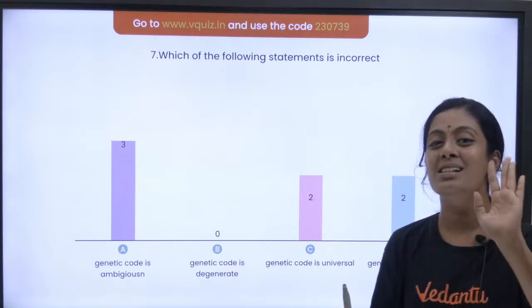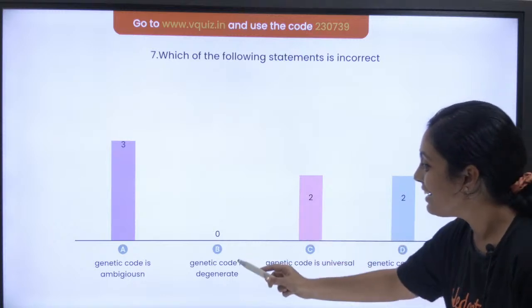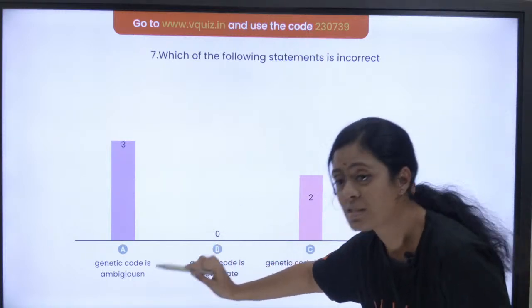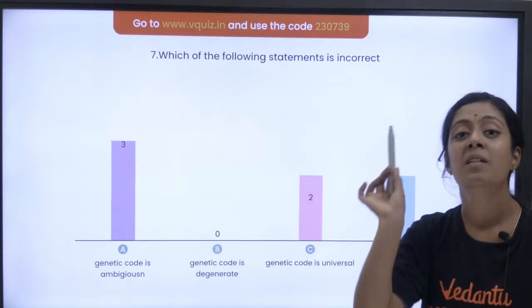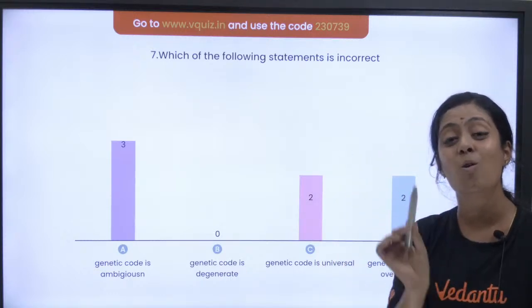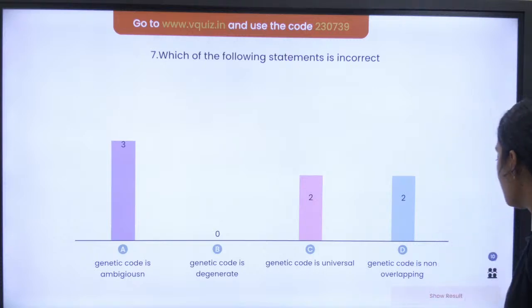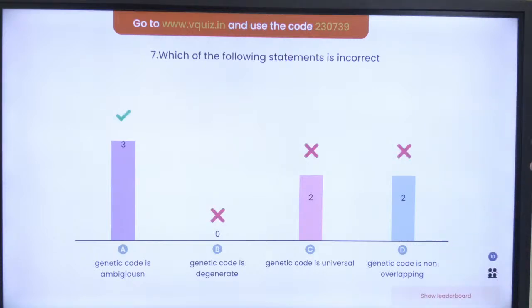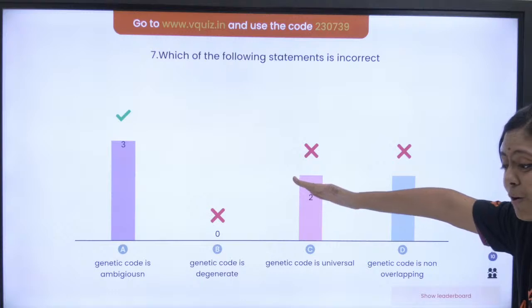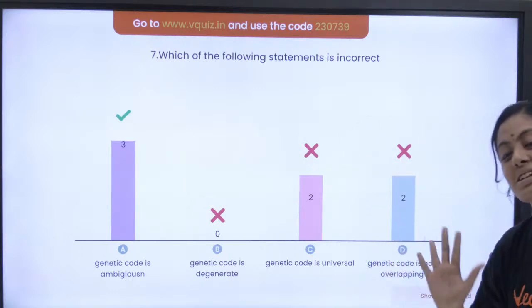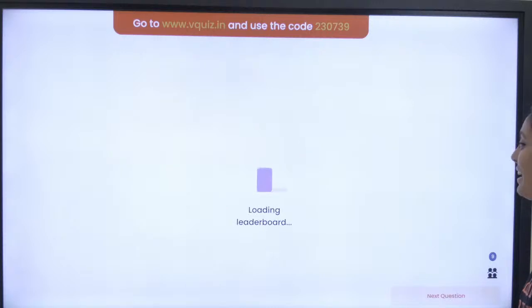This is where you guys are going to learn. Okay, so the right answer is option A. Genetic code is ambiguous is given, and that is the wrong statement. The correct statement is genetic code is non-ambiguous. Ambiguity means doubt. Okay, yes, let's see the result. It is option A. Those who answered option A, very good. You read the question clearly. Let's see the leaderboard.